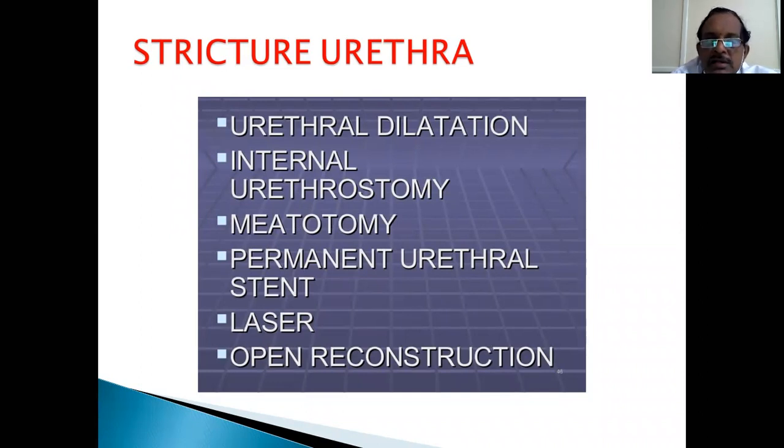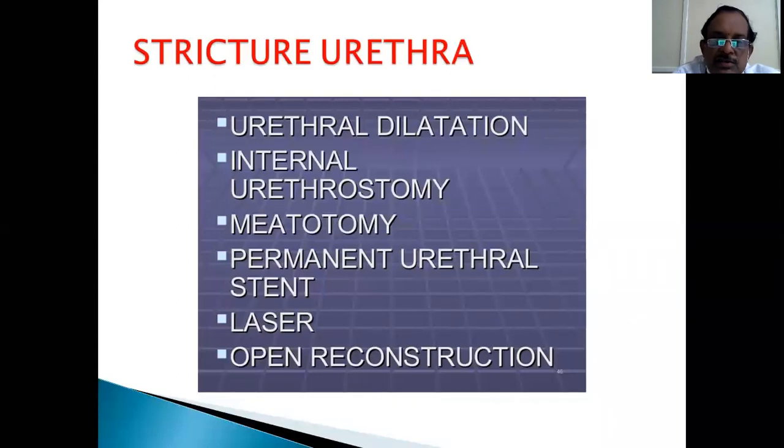So now what you do is an optical internal urethrotomy, or visual internal urethrotomy. By means of a urethroscope, you see the stricture as I have shown in the previous figure, and then you cut the stricture at the 12 o'clock position so that it relaxes. The principle is that if you cut one side, it relaxes totally. When there is muscle involvement, you cut, and the muscle relaxes. Then put a catheter. Again, a catheter induces infection, but it will not be to that level. If you can form a 12 French or 14 French urethral lumen, it is good.